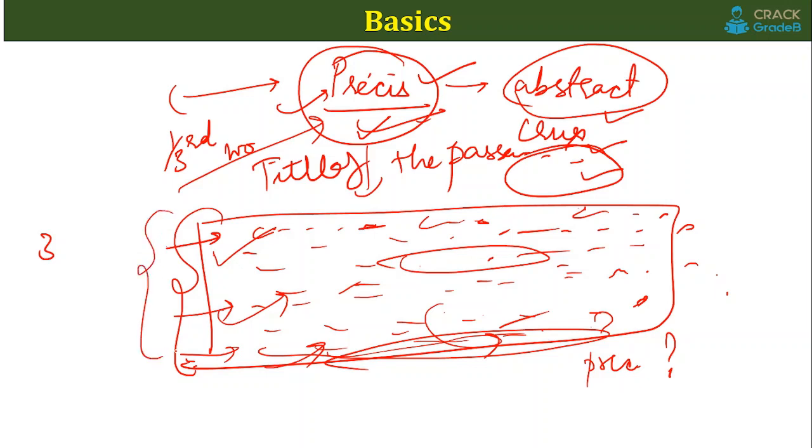All these things are very important, because a précis is the general gist. It's not the actual thing, because the actual thing is already given to you in the passage. Then what is the point of writing the précis? A précis gives you the abstract idea, the crux of the given passage: what the passage is basically talking about, a suitable title for it, and the general idea in your own language. These are the things you need to remember.